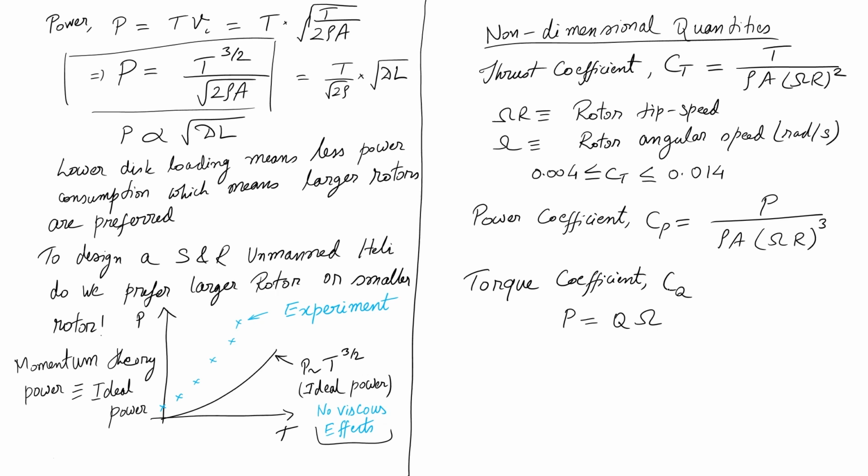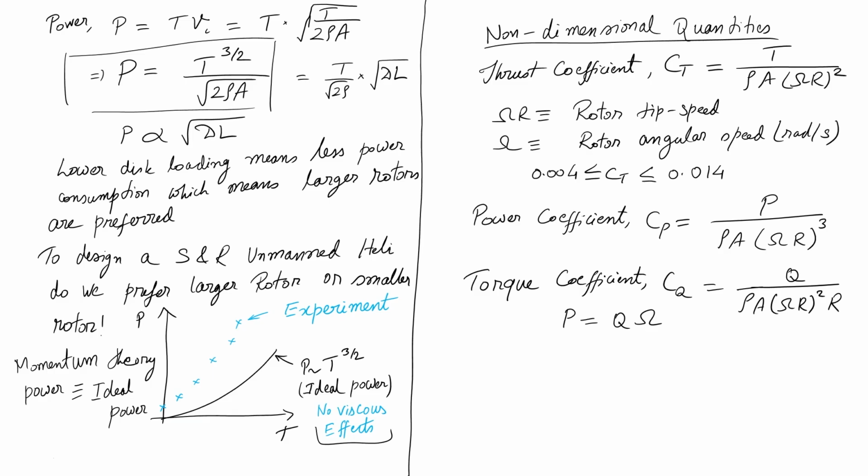So, if I now define Cq as Q divided by rho A omega R whole square into R, right.